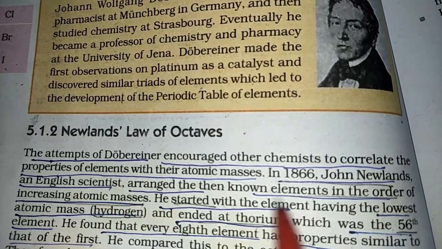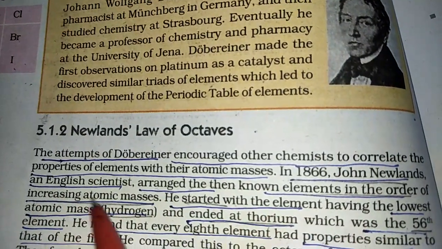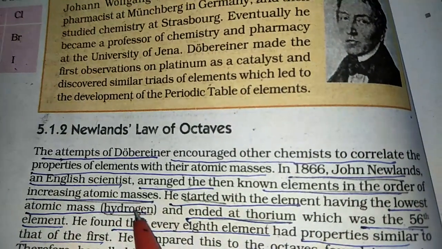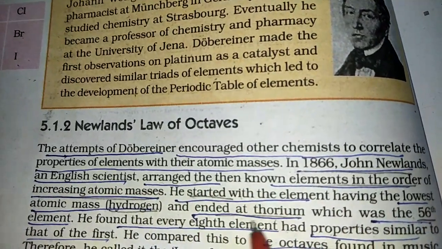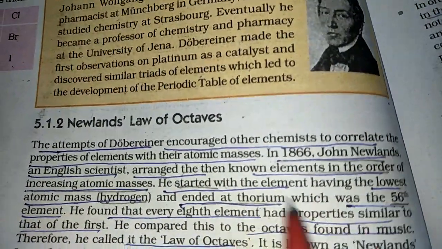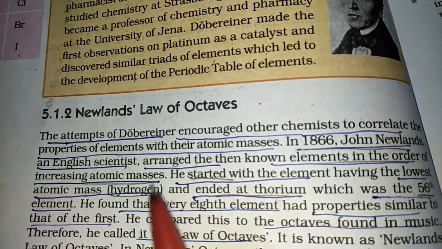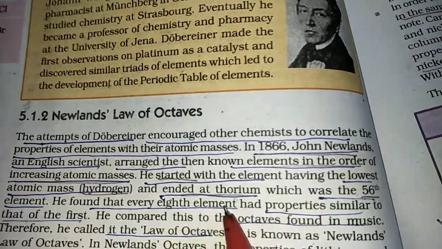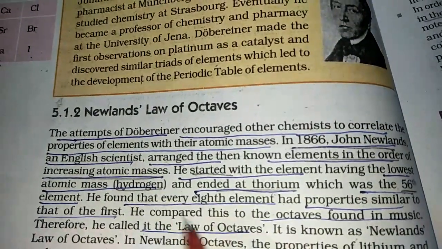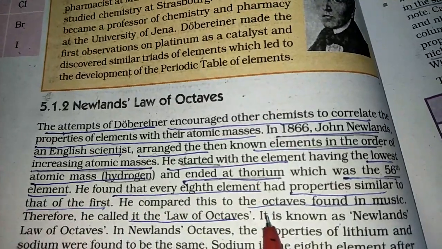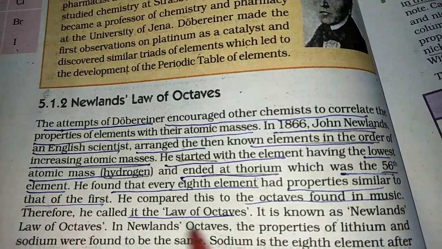He arranged the elements in order of increasing atomic masses, starting with the lowest mass, hydrogen, and ending with thorium, the 56th element. So he classified 56 elements, and then he found that every 8th element had properties similar to the first one, and he gave this the name octaves, according to the octaves of music, and called it the law of octaves.